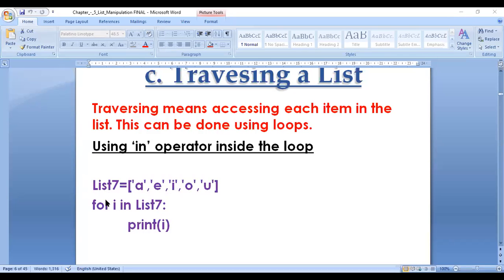Otherwise this means it is wrong. For 'I' in list7, any list name. So I is present here. Whenever you print here, it will display True. It displays true and false values in a membership operator. In and not in are membership operators. It is present in the list, so it will display True.